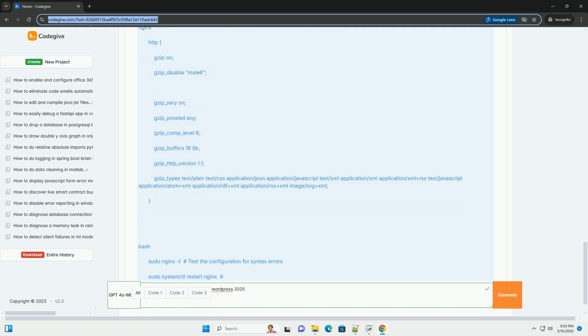4. Programmatic Gzip compression, advanced, rarely needed in WordPress. This method involves adding code to your WordPress theme's functions.php file or creating a custom plugin. It's the most complex approach and generally not recommended unless you have a specific reason to bypass the other methods. Adding code to functions.php, use with caution. Explanation.